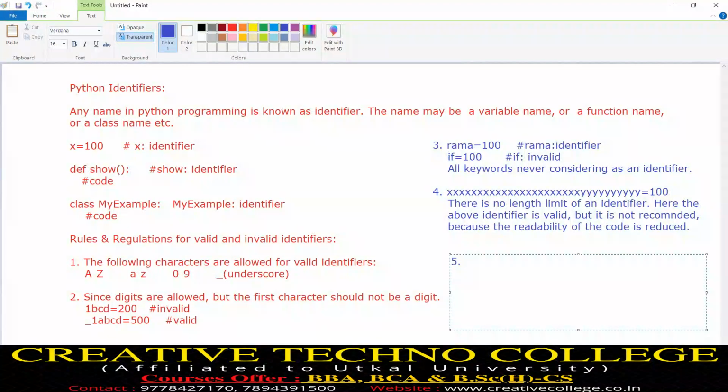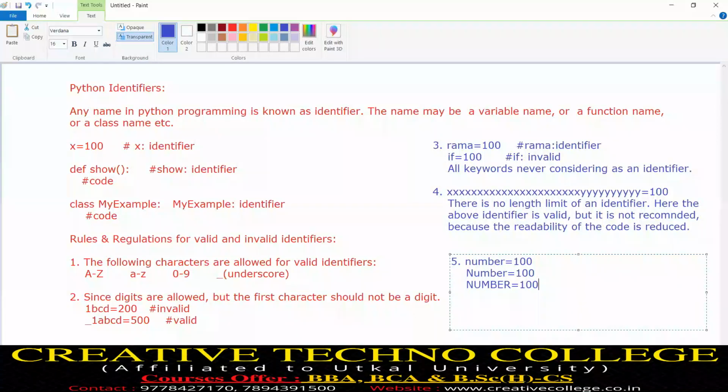Then we will go to the next rule. Suppose I write number equals 100, number equals 100, and number equals 100. Is this one variable or three variables? Will one memory be allocated, named number, with the value 100 assigned into it, or will three memories be allocated separately? Sir, three memories will be allocated separately, because uppercase and lowercase are distinct. Yes, right answer.